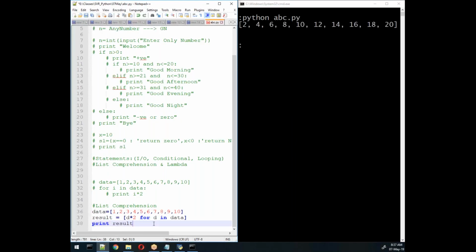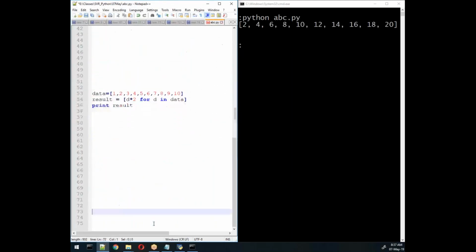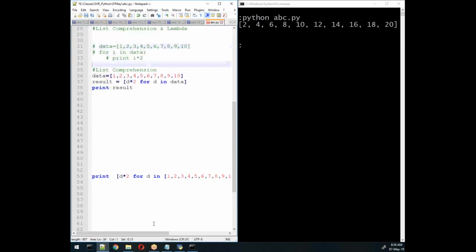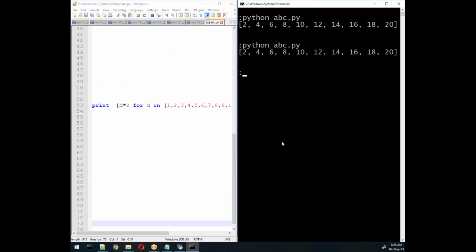If I want to write the program in one line, that's it. I'll close this, comment it. So this is my program in one line. The whole program is in one line. Same output, but in one line.